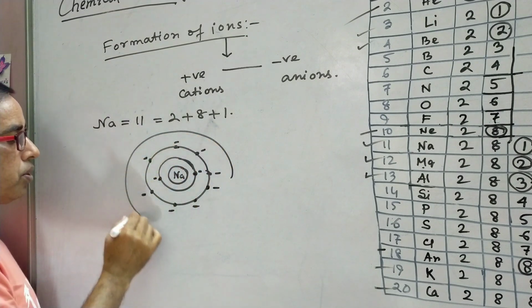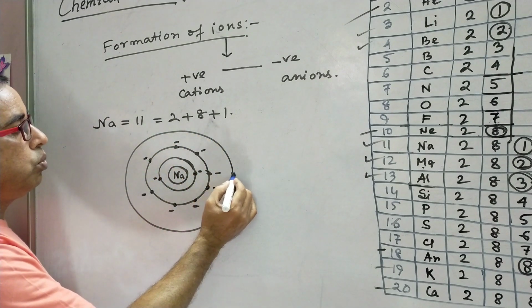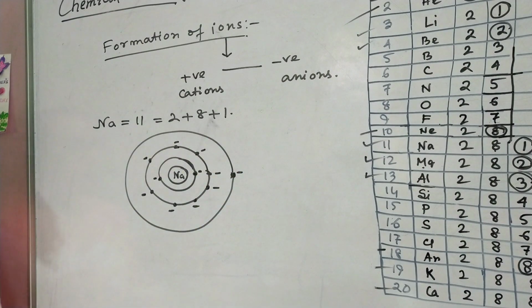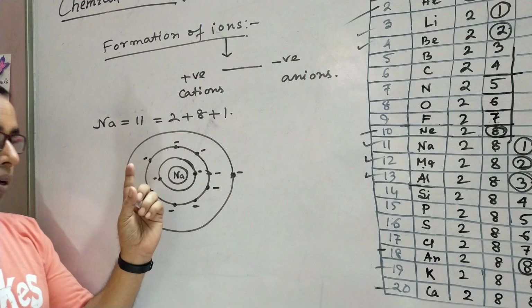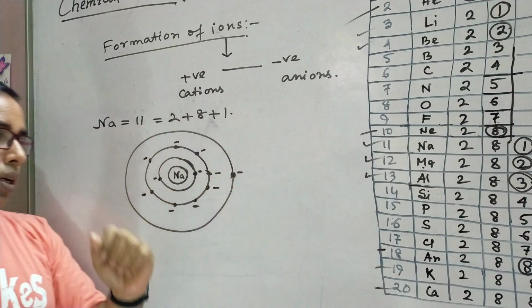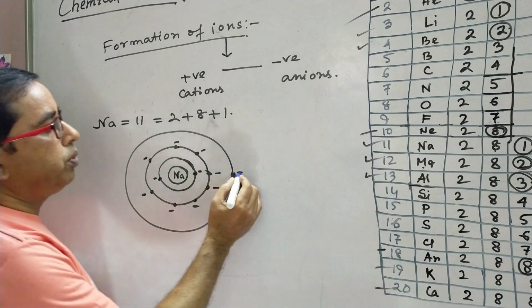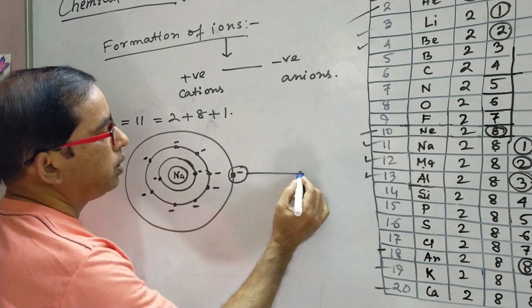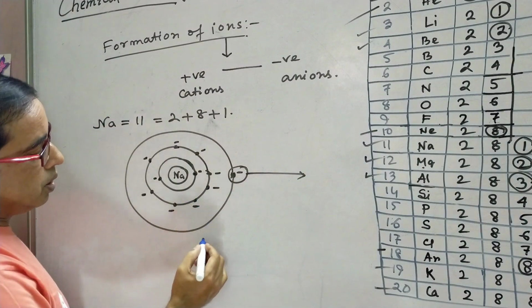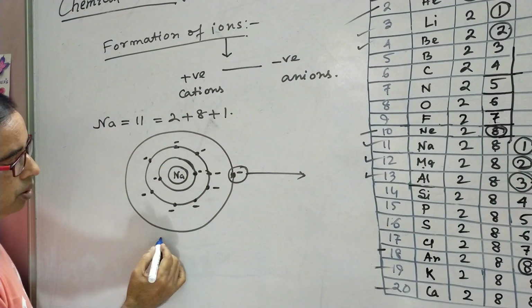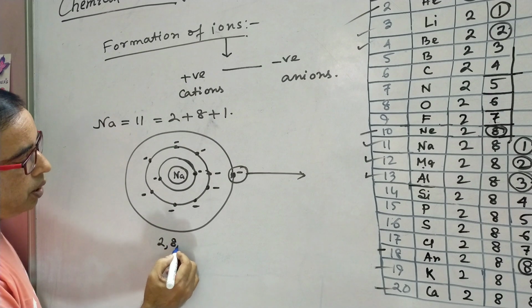And the outermost orbit contains only 1 electron. So if sodium loses only 1 electron, that is the electron from its outermost orbit, then, just now its electronic configuration is 2, 8, 1.